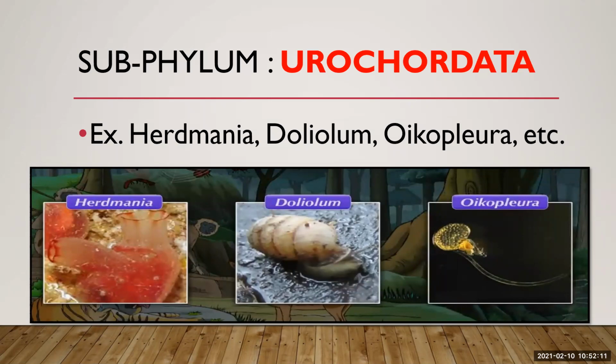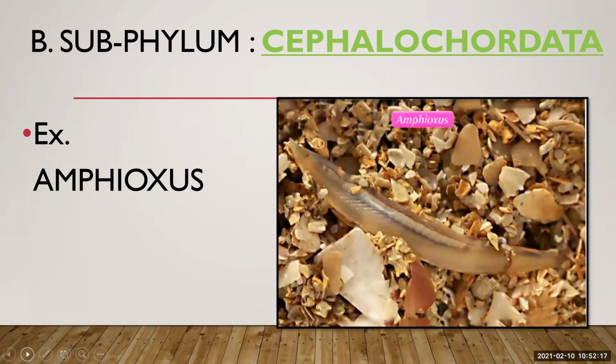Now let us move towards the next, that is Cephalochordata. These are small fish-like marine animals. These are fish-like animals but not fish, and they are marine animals. Notochord is present throughout the body length. The notochord, the supporting structure, is present throughout the body length, and the pharynx is large and contains gill slits. These animals are unisexual, meaning male and female sexes are separate, and they perform external fertilization. Okay, the example is Amphioxus.